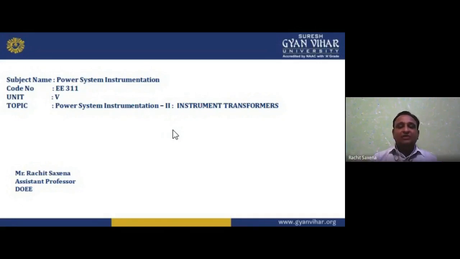So we need certain instruments, certain things, and we are going to cover those in this power system instrumentation. We have covered a lot, because we are at unit number 5, the last unit as per our curriculum. In unit number 1, we studied about errors. Errors are similar to blunders and mistakes made by human beings, because we are human beings, not God. So we make blunders and mistakes, and similarly an instrument has errors in it.